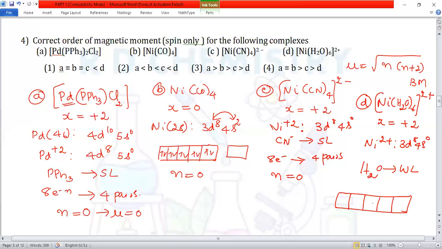Now we'll fill the electrons according to Hund's rule: 1, 2, 3, 4, 5, 6, 7, 8. Therefore, we have got 2 unpaired electrons. As the number of unpaired electrons increases, the magnetic moment value also increases. So we have A is equal to B is equal to C. Therefore, ABC should be smaller compared to the fourth complex D. Therefore, the answer is option number 1.